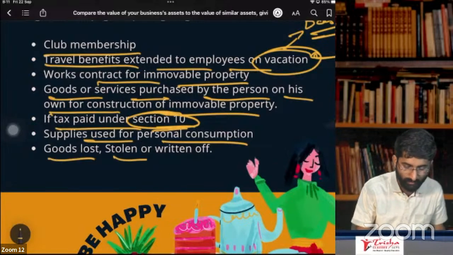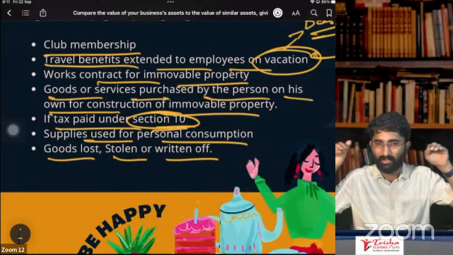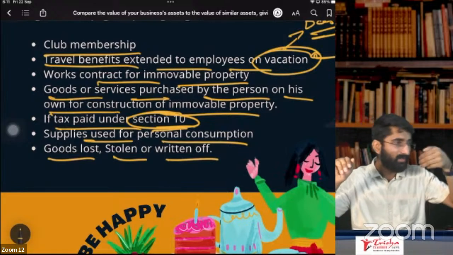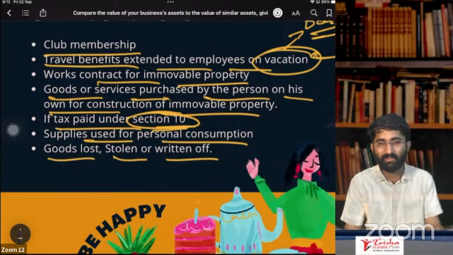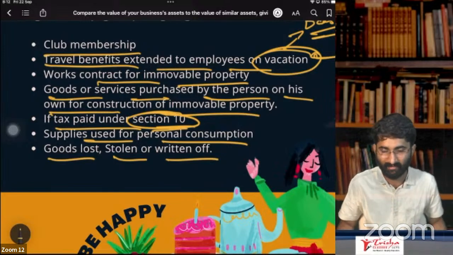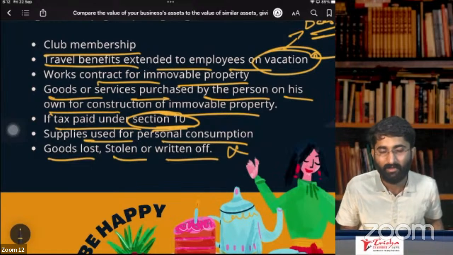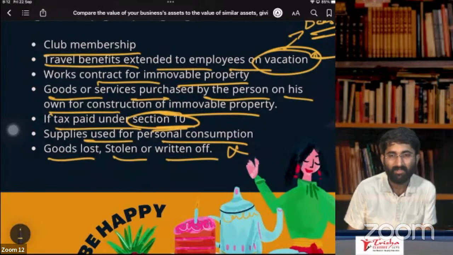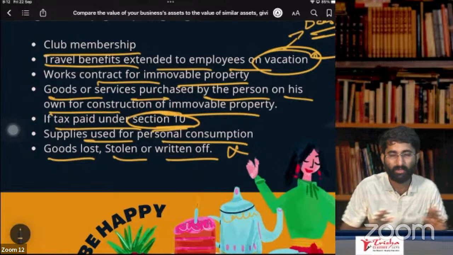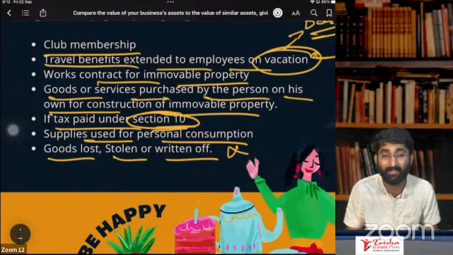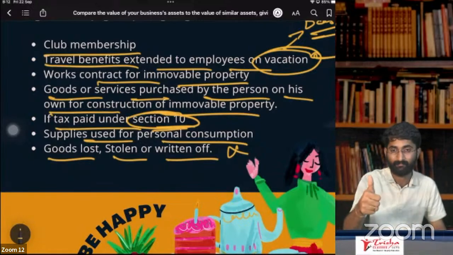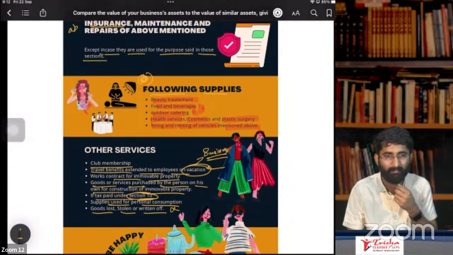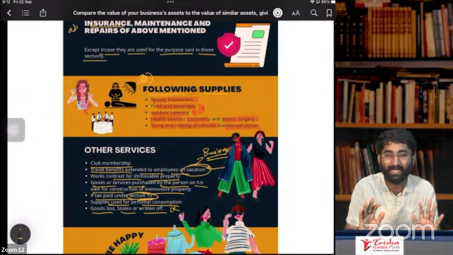Next one, goods lost, stolen or written off. Goods lost, sir, ITC also lost. Goods stolen, sir, ITC also stolen. Goods written off, sir, ITC also written off. Goods, I ate the goods, sir. ITC also, you are eating the ITC as well. You don't get the ITC. That means these are cases of theft. You are pretending that the goods were there, and now the goods are not there. No, you cannot do this. There is no ITC. Remember, ITC won't be available. So these are some of the sections under other services where ITC is blocked. In all these cases, ITC is blocked.